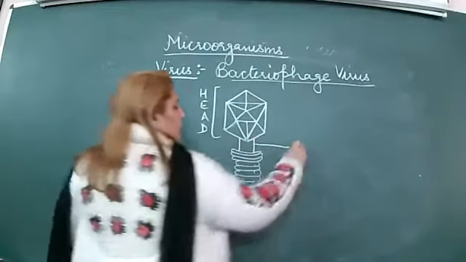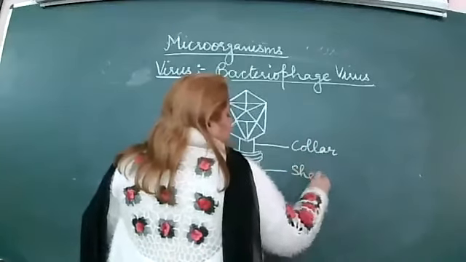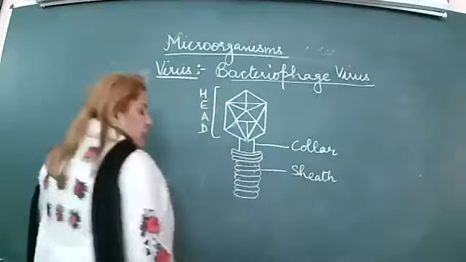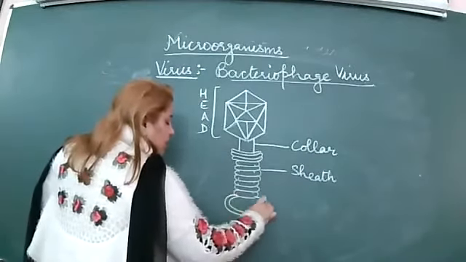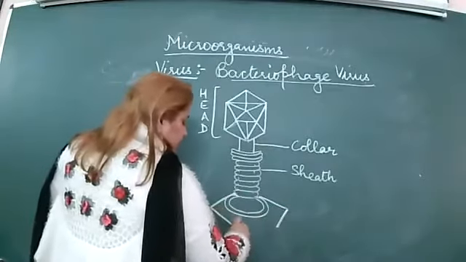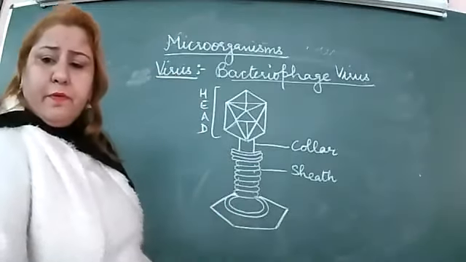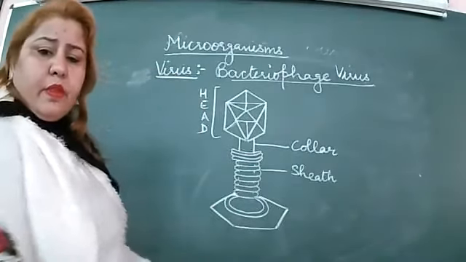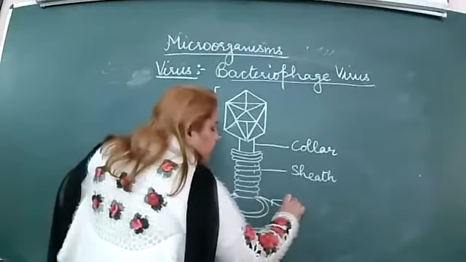This is the collar. Here it is the sheath. Then make a pentagon shape here. This is called the base plate.